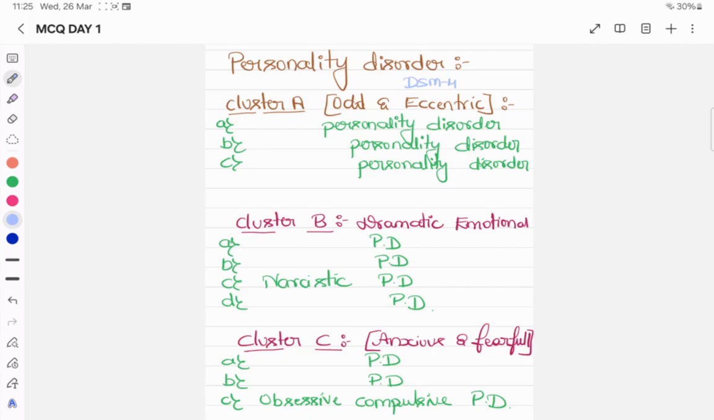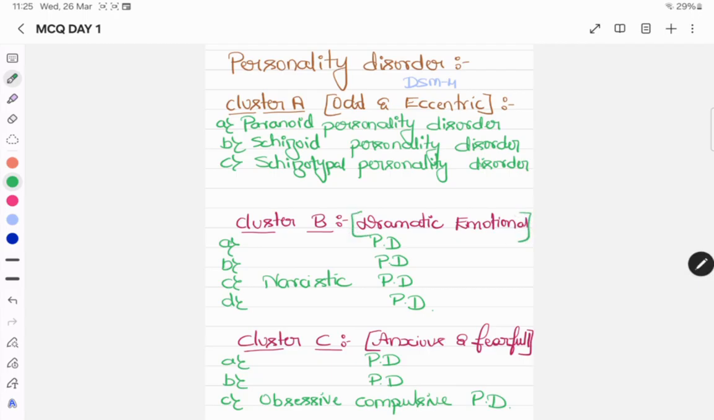We can expect odd behavior from these individuals. The selected cluster A personality disorders are, first, paranoid personality disorder, second, schizoid personality disorder, and third, schizotypal personality disorder. And cluster B is dramatic and emotional behavior.